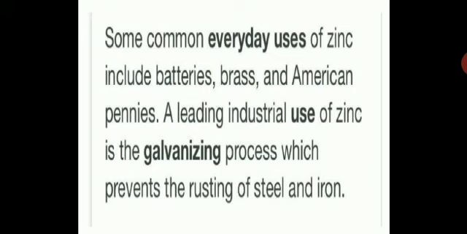Brass is made up of copper and zinc. Brass is an alloy of copper and zinc. So zinc finds an application in making an alloy. An alloy is much better than an individual metal. It will have better properties or desirable qualities, what we require. As per our requirement we make alloys. So brass will have better properties than copper or zinc itself.